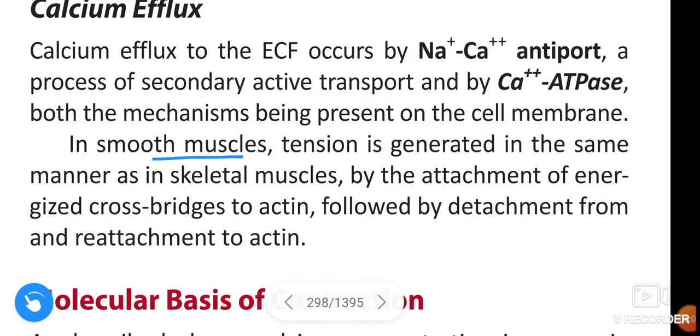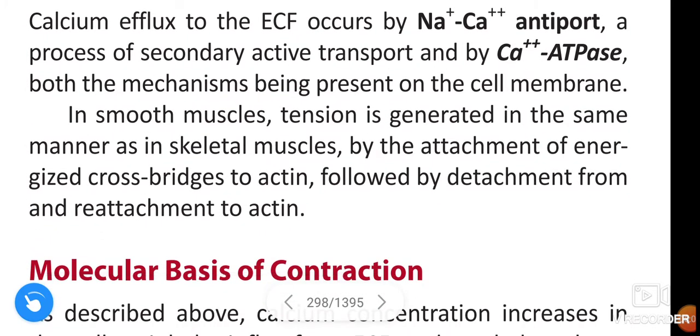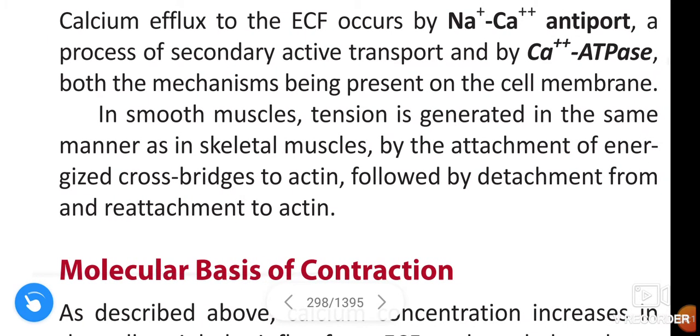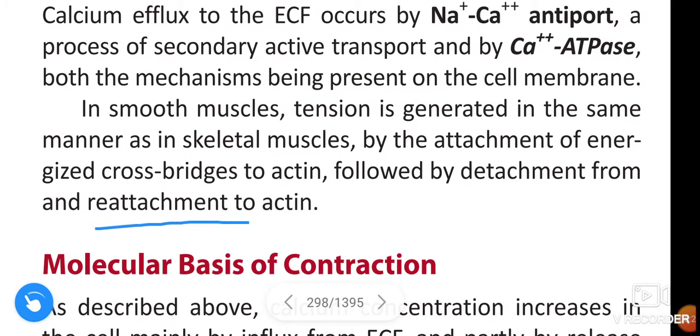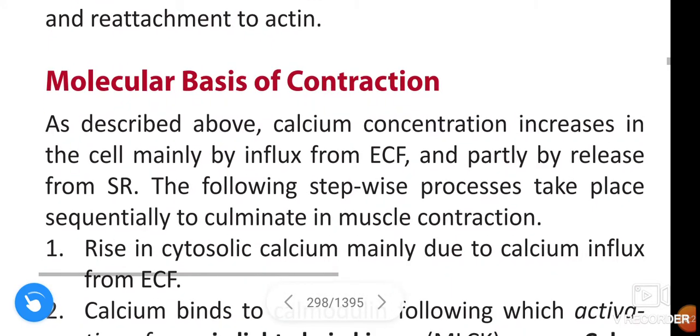In smooth muscles, tension is generated in the same manner as in the skeletal muscles by the attachment of energized cross bridges to actin, followed by detachment from and reattachment to actin. Next, molecular basis of contraction.